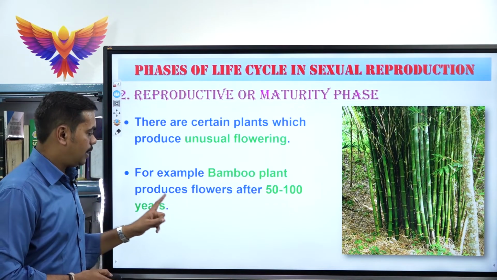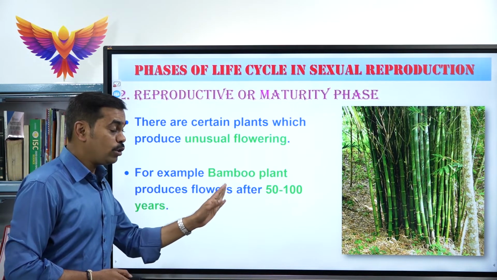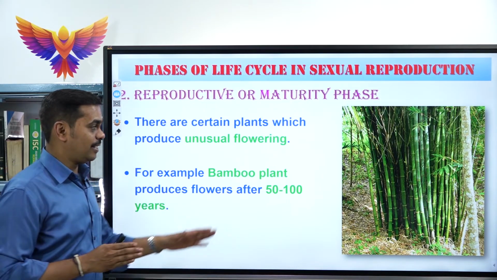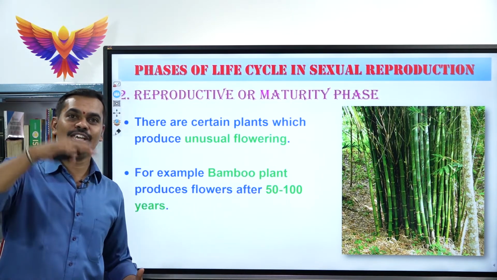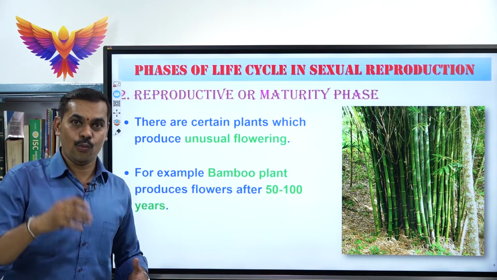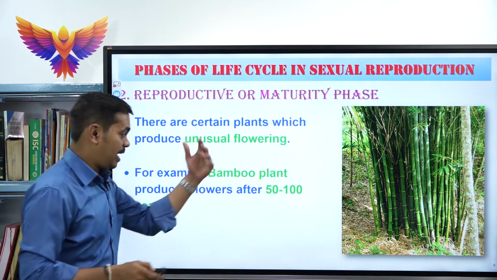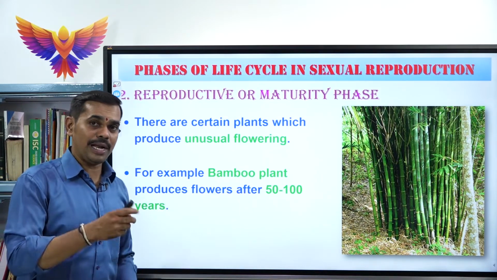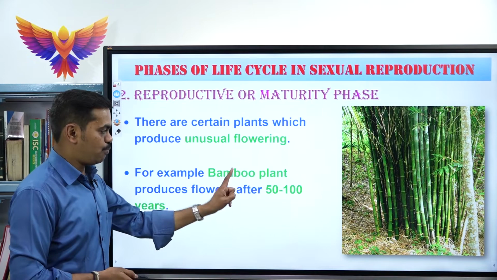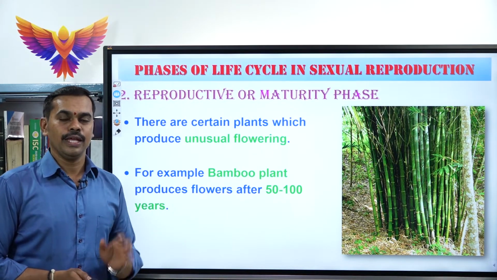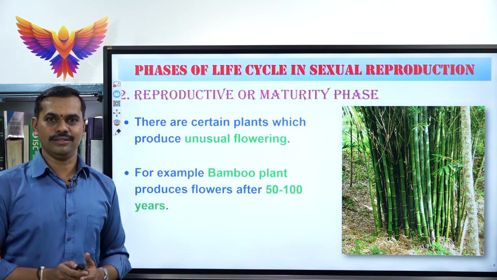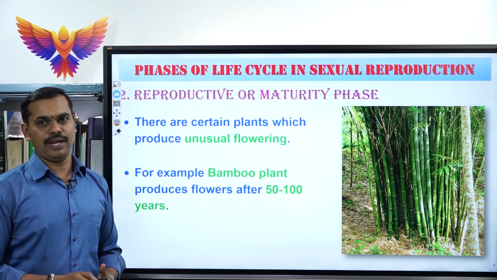Bamboo plants produce flowers only after 50 to 100 years. Imagine, for 50 to 100 years the bamboo plant keeps on growing in its length, size, weight and diameter, but it never produces flowers. Only after 50 to 100 years do bamboo plants start producing flowers. Please make a note of that, very important. Name a plant which produces flowers once in 50 to 100 years, then you write it as bamboo plant.